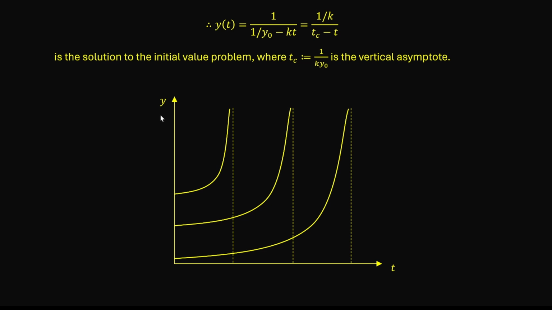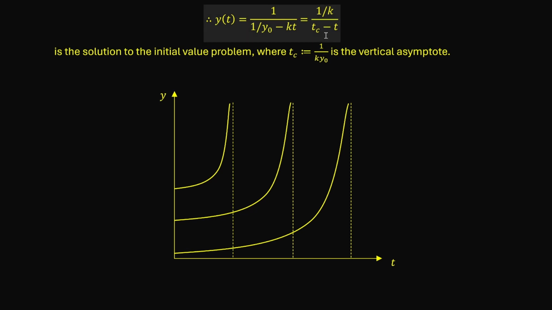So if we interpret y as the size of a population, the model tells us for any non-zero initial value, the population always blows up in finite time. Mathematically, if t is greater than tc, y(t) becomes negative, so the solution becomes meaningless. And for that reason, tc is a doomsday of the species predicted by the model. At this point, you might think this is ridiculous. In no way can this model be realistic. But that is not the case. In fact, this remarkably simple formula describes the world population dynamics in the last 2,000 years almost perfectly.